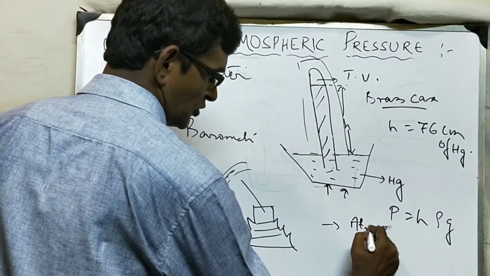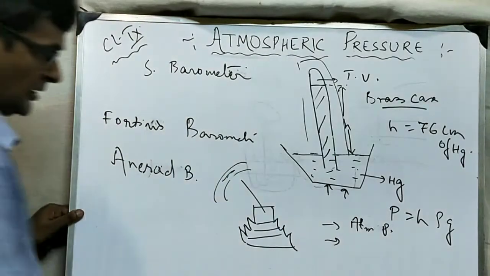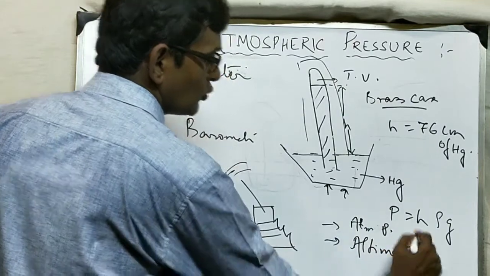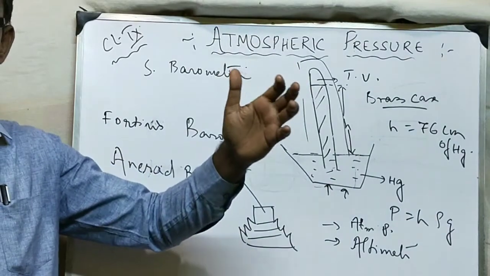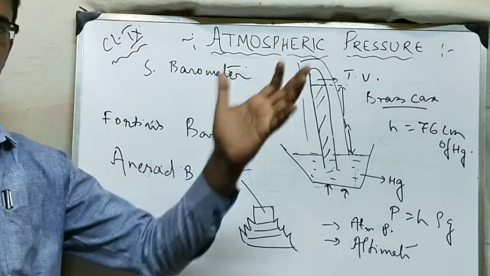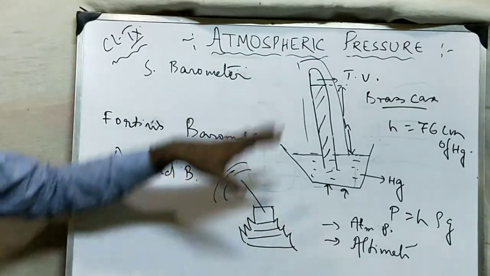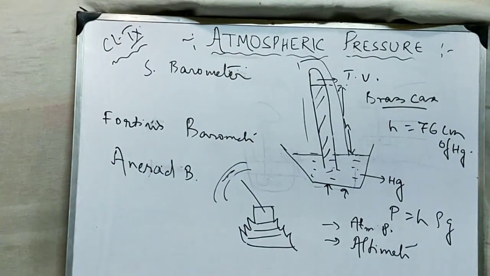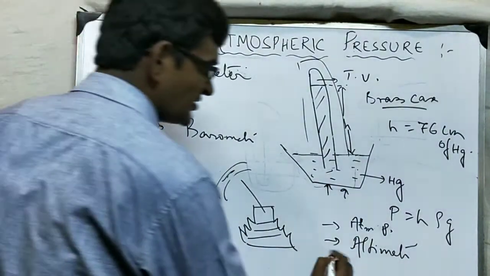Measuring what? Atmospheric pressure. What is the second use? It can be used as an altimeter, means to measure the height. The person flying the aeroplane, he can calculate the height from the altimeter attached in his cabin, in his cockpit. The altimeter is fixed there. From seeing the altimeter, he can say at what height the plane is flying. So to measure the height. And third is